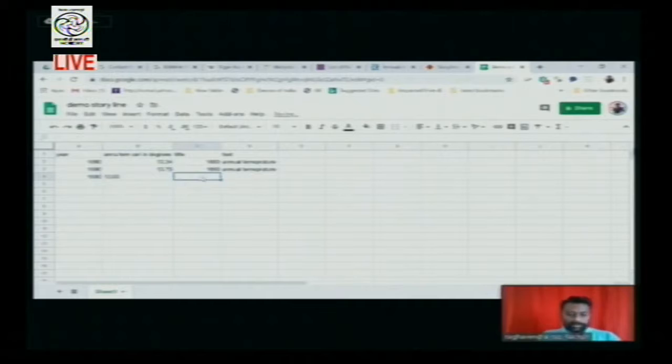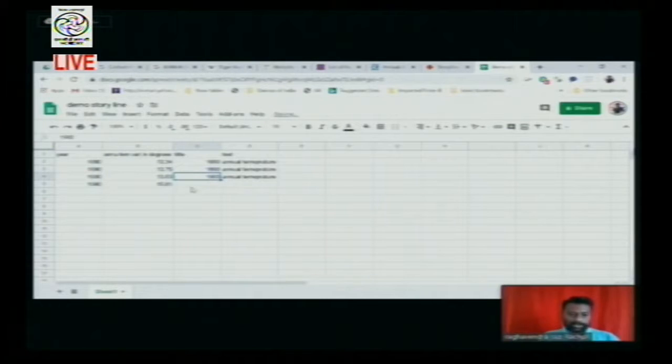So 1900 annual temperature. Now if you just look into 1990, I am giving, it has gone to 15.61. So these are the dates which are exact dates only. So here I think a comma is pasted here. So this is a full stop.